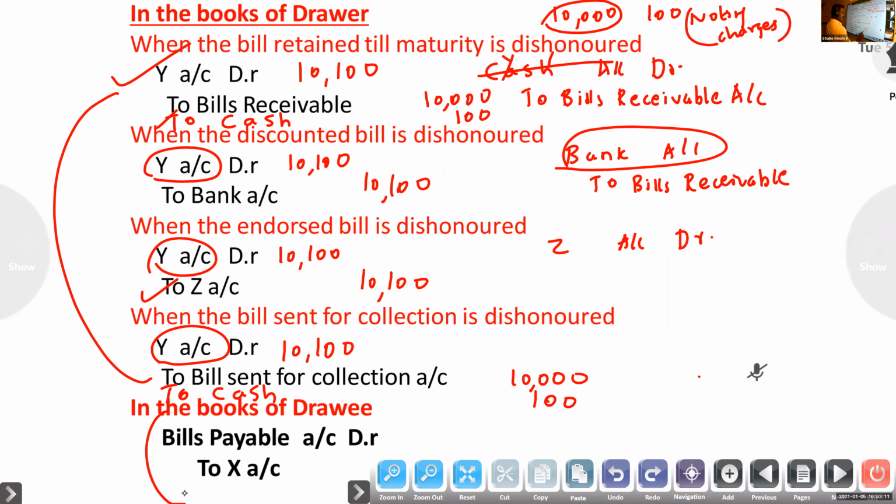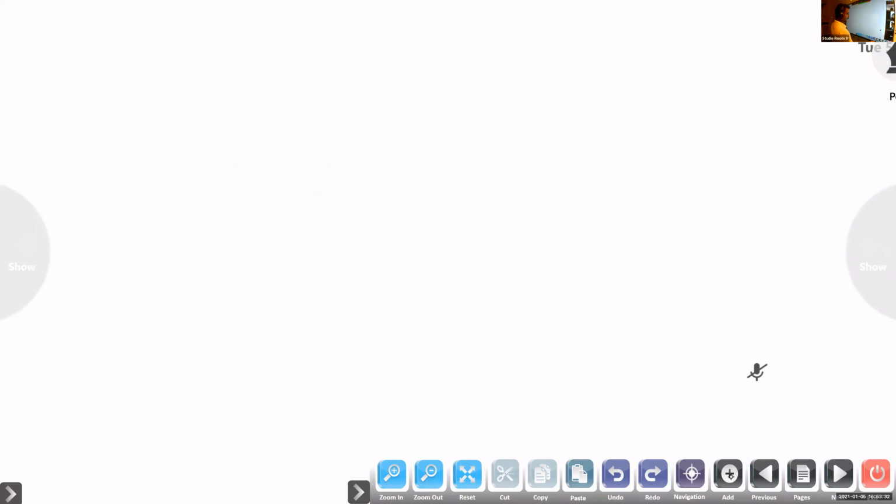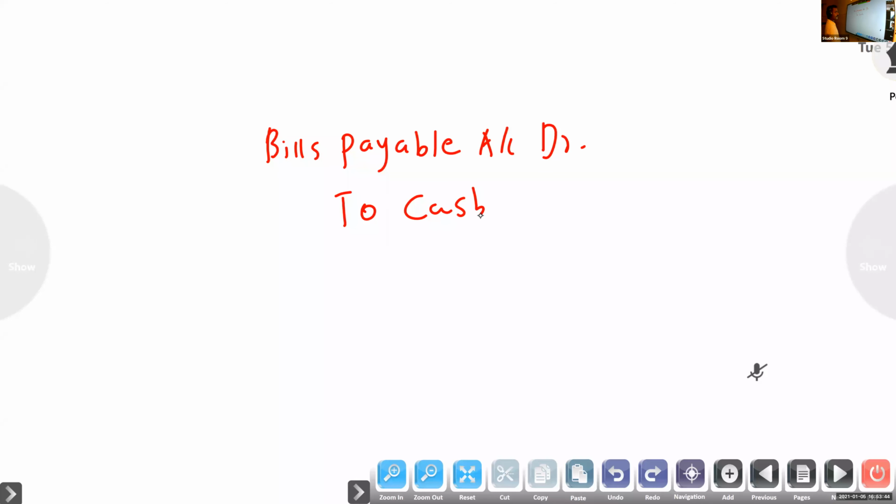Next, last, in the books of drawee, at the time of maturity, only one entry. We know that at the time of maturity, the entry is bills payable account to cash. Normally we write bills payable account debtor to cash if it is honored. But here we won't get the amount, so instead of cash, it is to X. Bills payable account to X account.